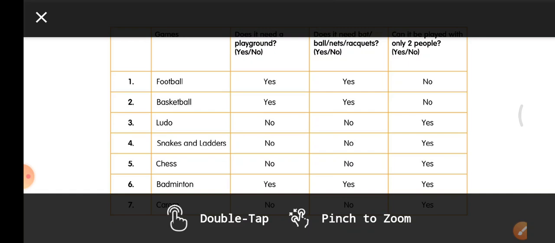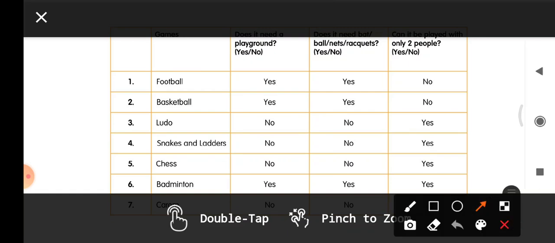So we successfully completed the first column, numbers 1 2 3 4, the second column, names of the games, and in the third column we answered whether the game needs a large playground or not. You have to just write yes or no. Just think about the game and whether it needs a large playground or not. After answering this, we will go to the next column. Let us see what is there in this.